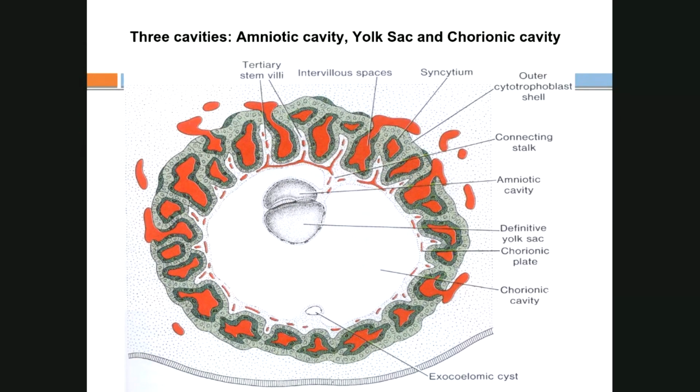So this is what the three cavities that appear during the third week of development are about. What are the names of the three cavities? Amniotic cavity, yolk sac, and chorionic cavity.